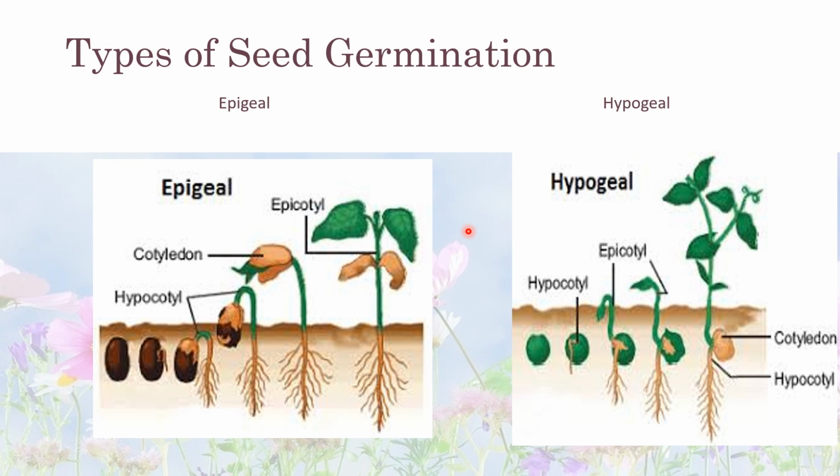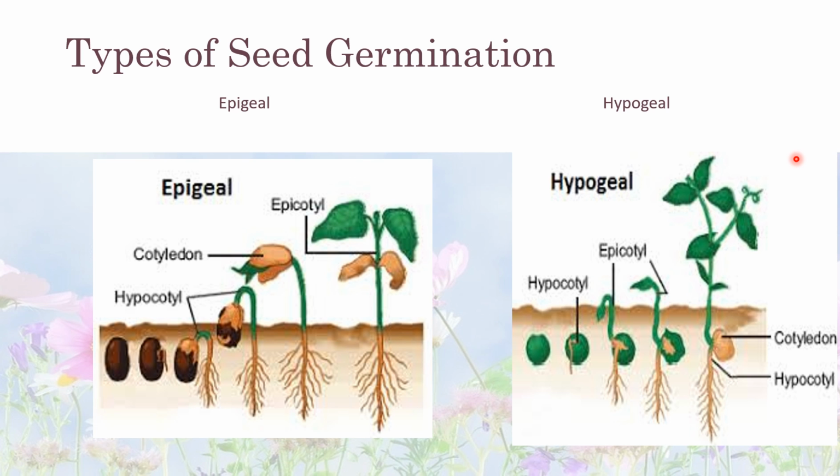Now, the types of germination. There are two main types of germination. First one is epigeal and second one is hypogeal. Epigeal germination: when cotyledons come out of the soil, or we can say cotyledons form the first green leaf of the seedling, that is called epigeal germination. The examples are bean and gourd.